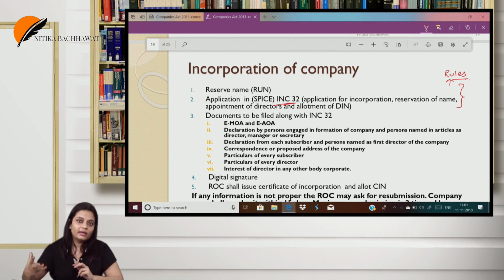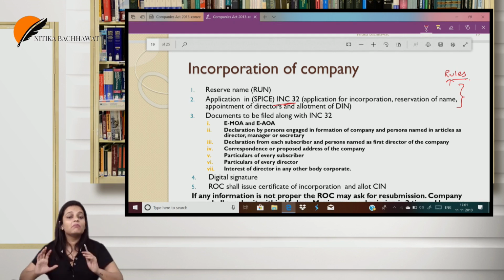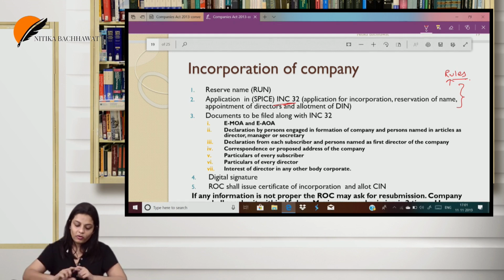DIN, director identification number. If a person wants to become a director of a company, he must hold a DIN. So all these 4 applications are made in INC 32. Then along with this INC 32, we have to give certain documents. What are these documents? First, electronic MOA AOA. But if there are more than 7 subscribers, we cannot give electronic MOA AOA, it has to be the paper form. Then a declaration by persons engaged in the formation of the company.